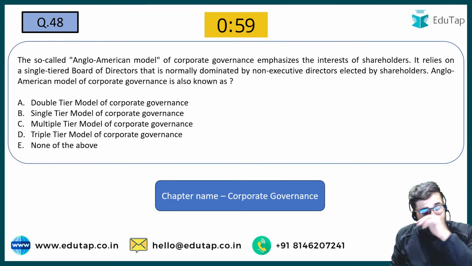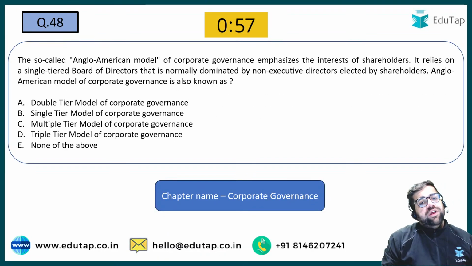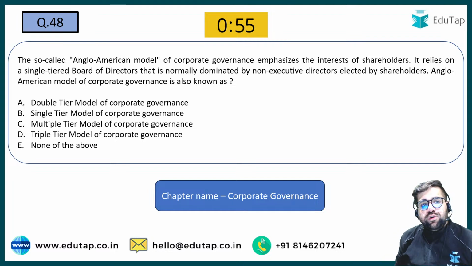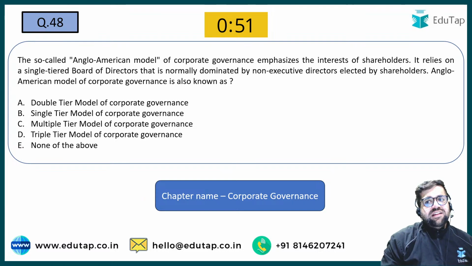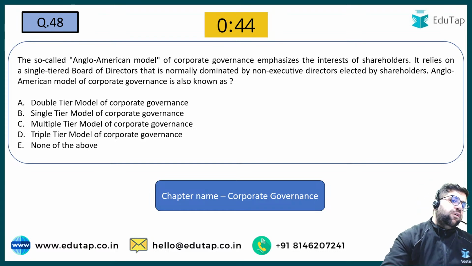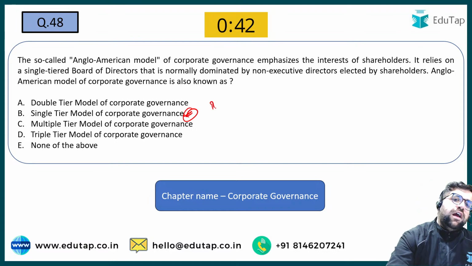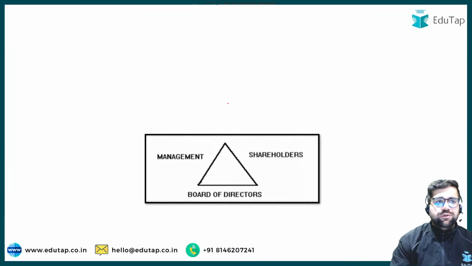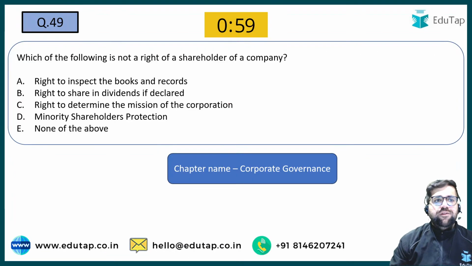Now we are solving one question on the model of corporate governance. The so-called Anglo-American model of corporate governance emphasizes the interest of shareholders, and it relies on the single tier board. Therefore, it is also known as the single tier model of corporate governance. A very basic question. I will not waste my time on easy questions. Okay, question number 49.